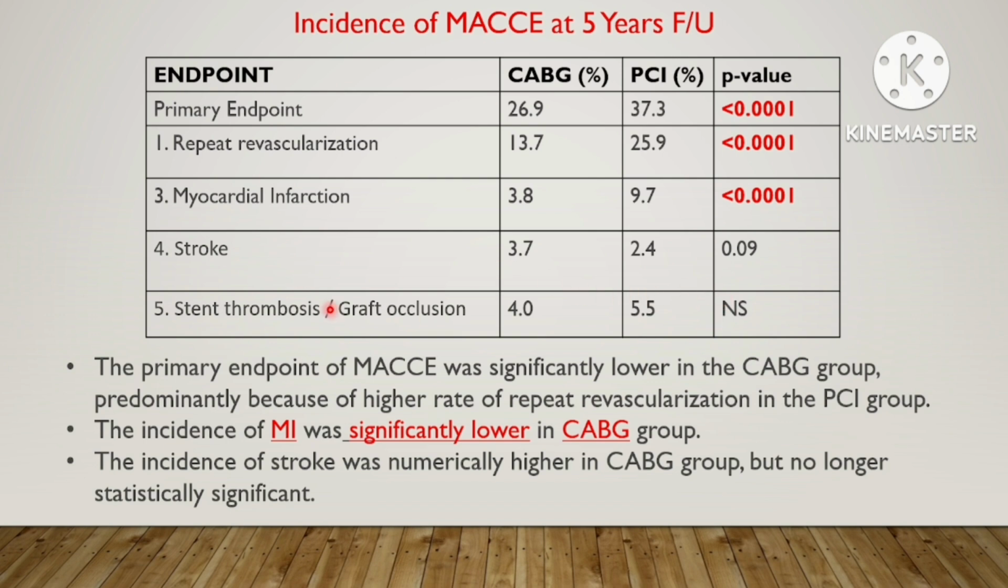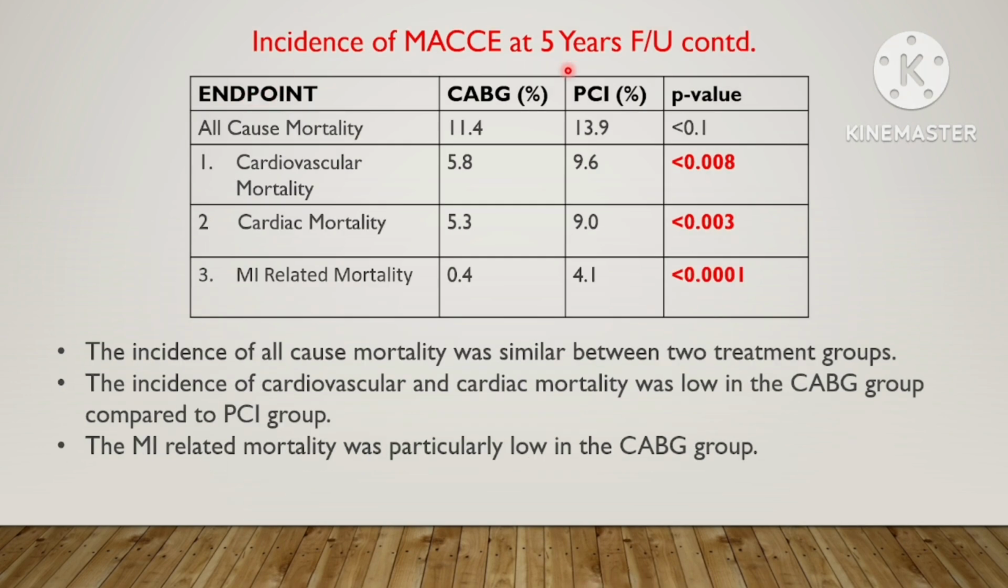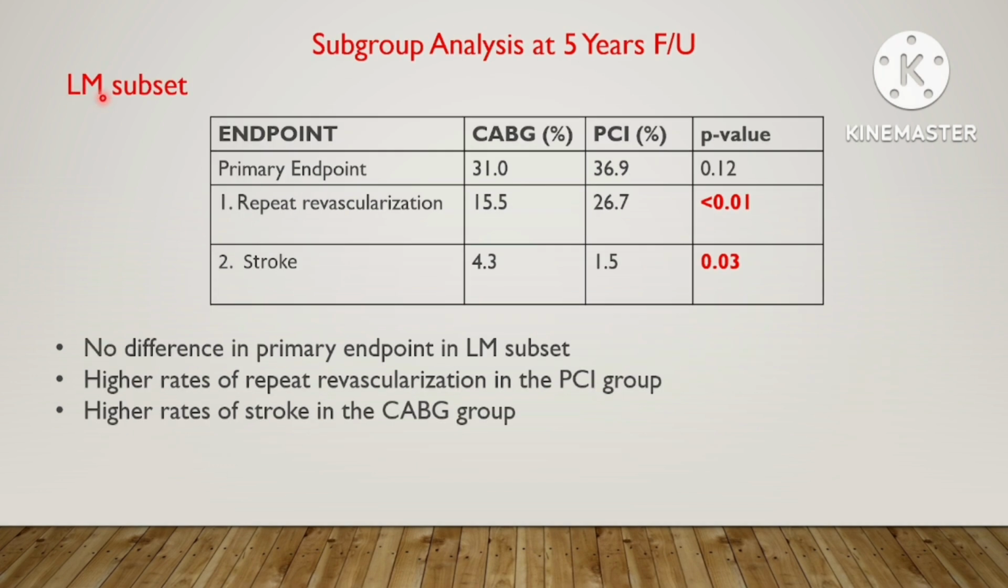treatment arms. The incidence of stent thrombosis and graft occlusion did not differ significantly between the two treatment arms. Now let's see the incidence of all-cause mortality at 5 years. Though the incidence of all-cause mortality did not differ significantly between the two treatment arms, the incidence of cardiovascular, cardiac, and MI-related mortality was significantly lower in the CABG arm. Now let's move to the subgroup analysis at 5 years.